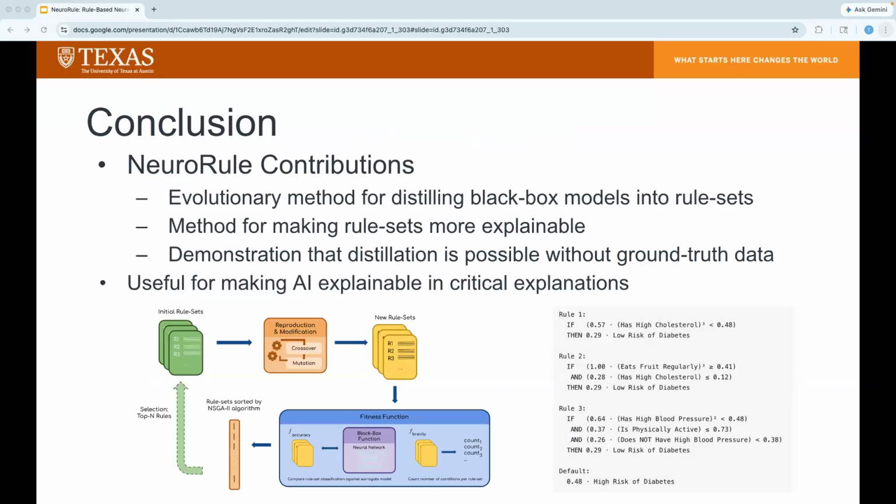So ultimately, the NeuroRule framework demonstrates that the perceived gap between black box performance and human-level explainability can be bridged through symbolic distillation. The results show that symbolic models can achieve more than just interpretability. The three main contributions consist of an evolutionary method for distilling black box models into rule sets, a method for making rule sets more explainable by introducing a brevity objective, and a demonstration that distillation is still viable even without the ground truth data. This research shows that concise, stable, and verifiable rule sets can be extracted from complex neural teachers, even in data-restricted environments.